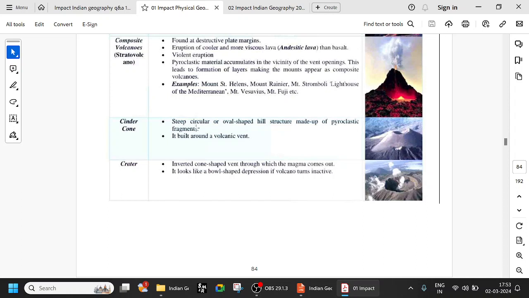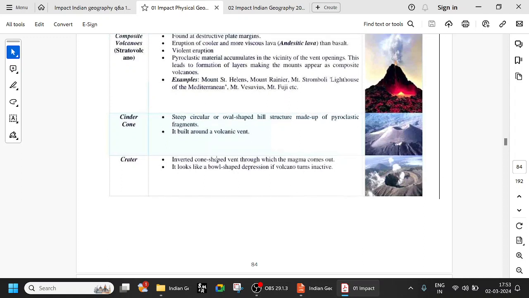Cinder cone is a steep, circular or oval shaped hill structure made up of pyroclastic fragments. It is built around a volcanic vent. So this one, you see, is the volcanic vent. Due to regular eruption, the cinder cone is formed. And a crater is, instead of a small vent opening, a large opening. That is called a crater, an inverted cone shaped vent through which magma comes out. It looks like a bowl shaped depression if the volcano turns inactive.